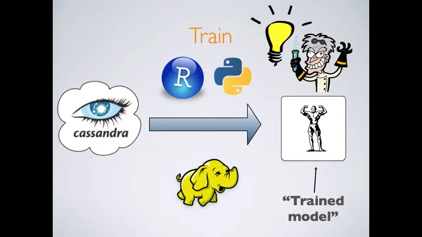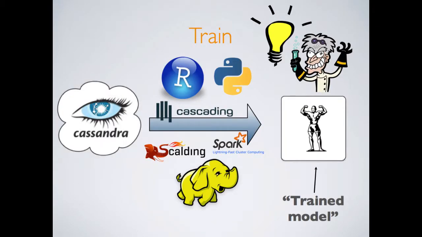Hadoop is a great option as far as scalability goes for training machine learning models, but it's not the most usable tool in the world. We probably don't want our data scientists writing mappers and reducers all day. So when building our application, we'll want to choose some kind of technology that tries to provide a good trade-off between the usability of tools like R and Python and the scalability of Hadoop.